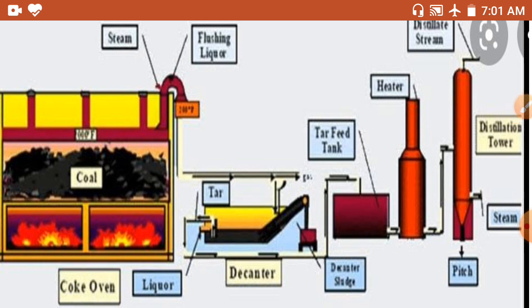Okay, and the main substances in coal gas, when we burn the coal, are hydrogen, methane and carbon dioxide, and it is a combustible fuel. Okay, and it has a high calorific value, and it is used as a domestic and industrial fuel for heating purposes and street lighting also.